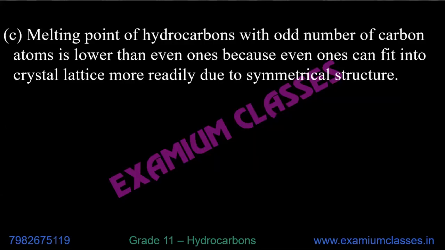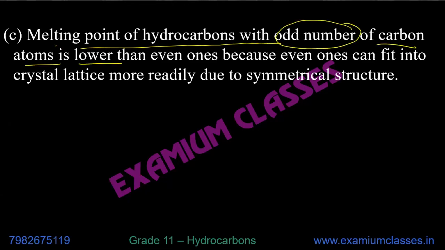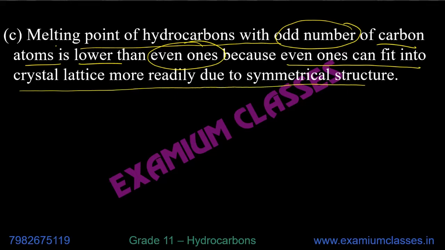One more thing. Melting point of hydrocarbons with odd number of carbon atoms is lower than even ones because even ones can fit into the crystal lattice more readily due to symmetrical structure. We will be talking about symmetry again and again. Symmetry leads to stability. If you remember, we talked about it in case of chemical bonding as well. If anything is symmetrical, that is more stable.